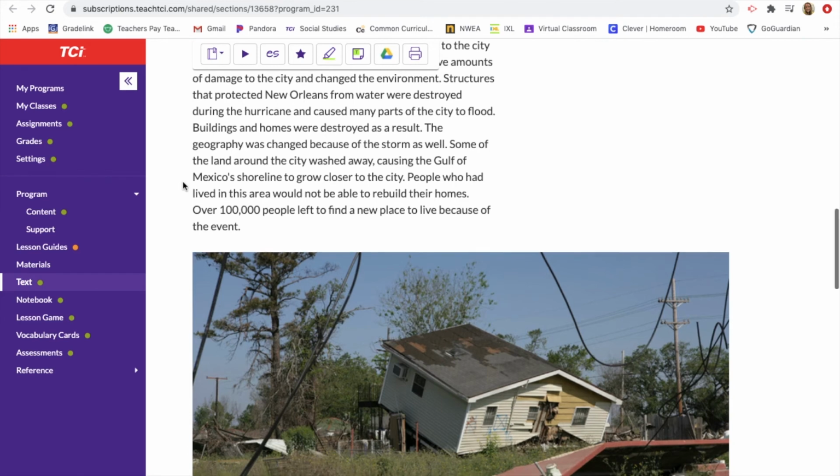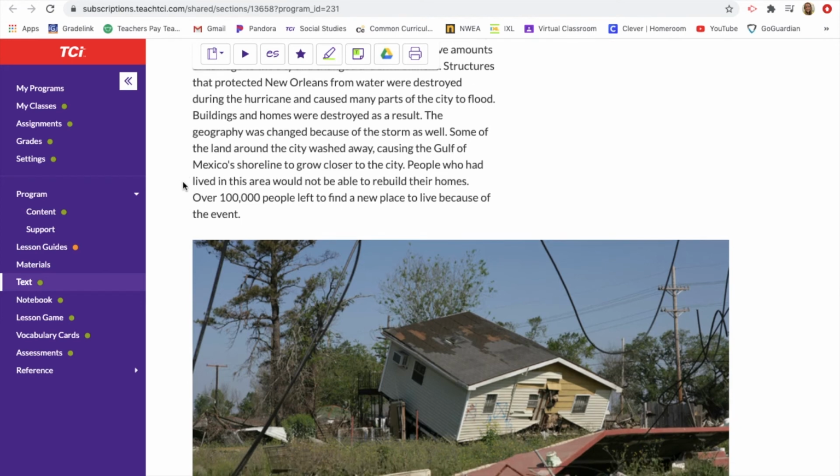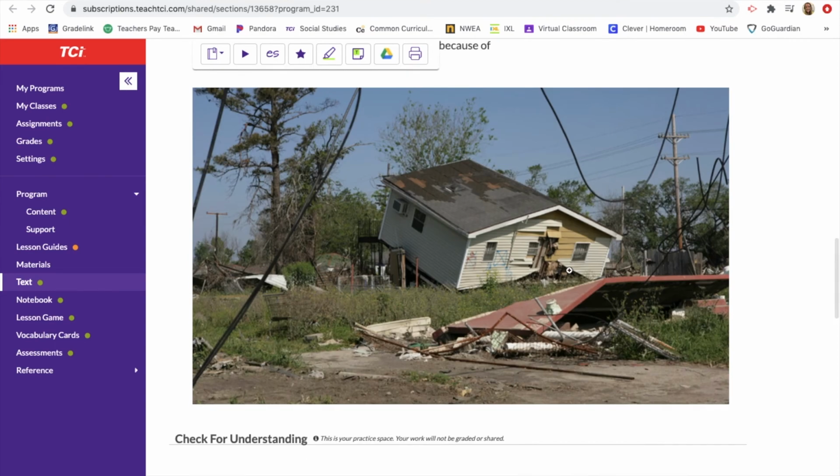Some of the land around the city washed away, causing the Gulf of Mexico shoreline to grow closer to the city. People who had lived in this area would not be able to rebuild their homes. Over 100,000 people left to find a new place to live because of this event. So geography affected these people's lives so much that so many of them just chose to find a new place to live because it's easier than trying to clean up everything that happened.